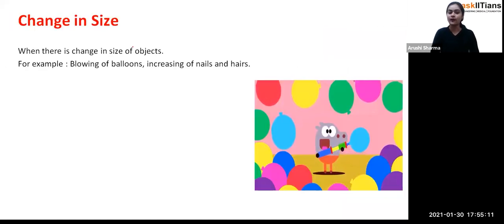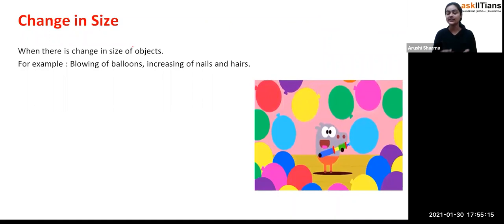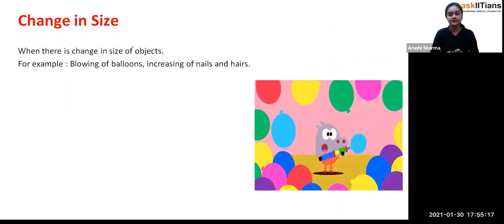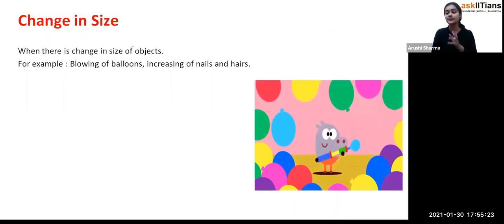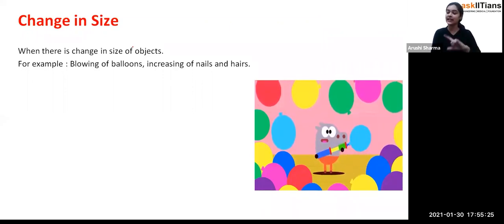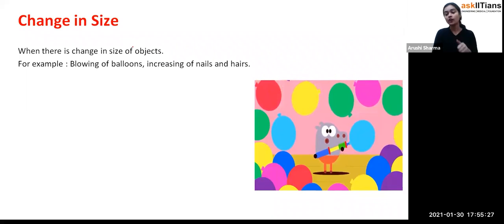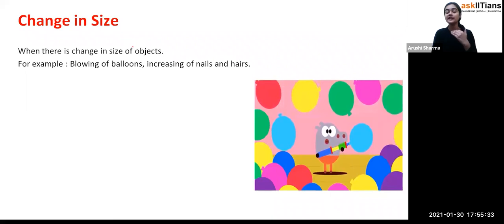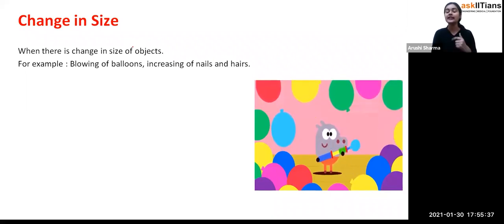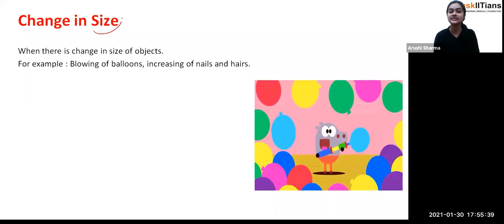Now first of all, I have told you that we are going to study the changes around us. On what basis are we saying we are able to see the changes? Day into night, night into day, all of these are there, but we also have some kind of properties. On that basis we can say yes, there are changes. So first of all there is the change in size.